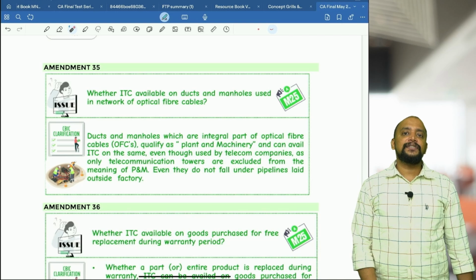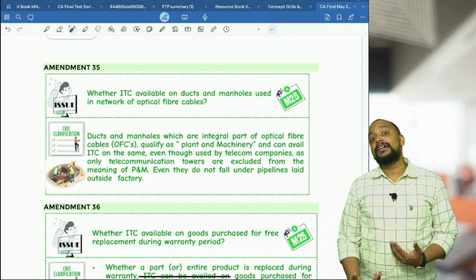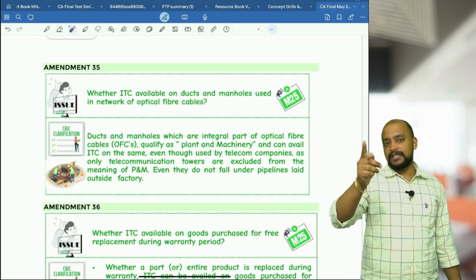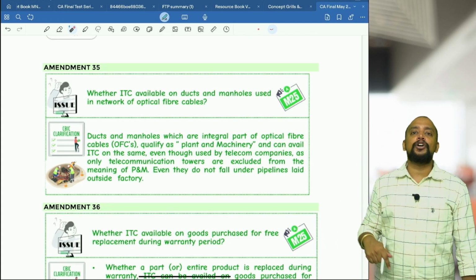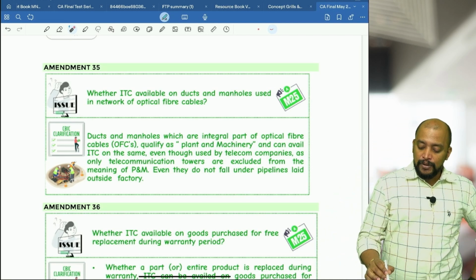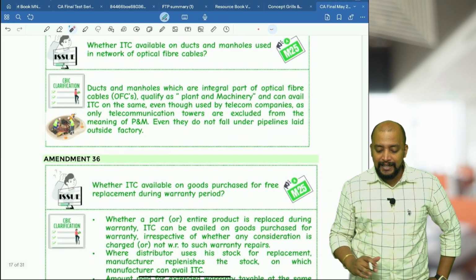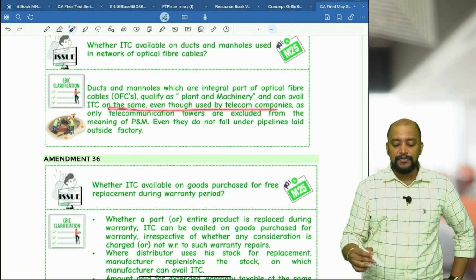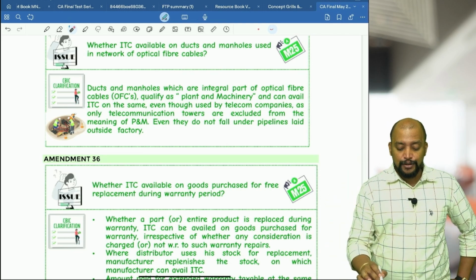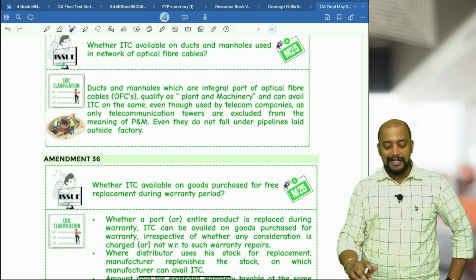Yes, they can take ITC with respect to this, no issue, because even though for telecom towers construction expenditure ITC is not available, this will not come under telecom towers. Even this will not come under pipelines laid outside factory gate. Ducts and manholes which are an integral part of optical fiber cables qualify as plant and machinery and can avail ITC on the same even though used by the telecom companies, as only telecommunication towers are excluded from the meaning of plant and machinery. Even they do not fall under pipeline, so they can take ITC.